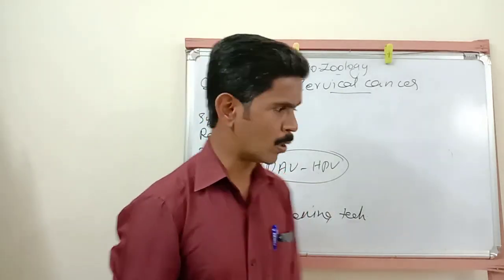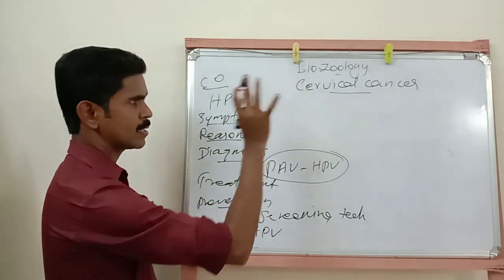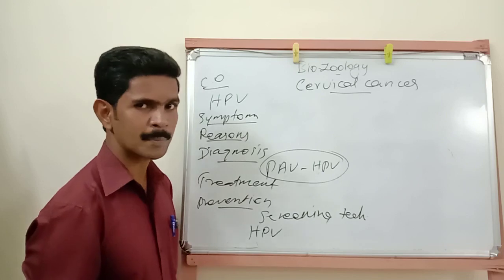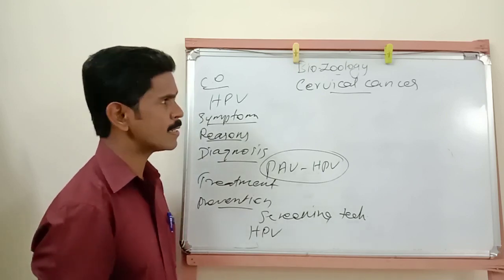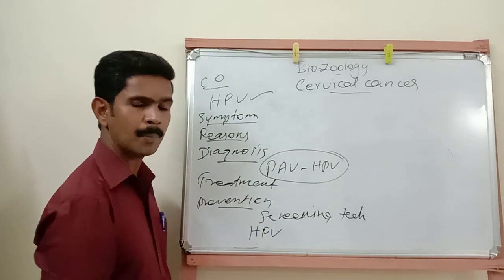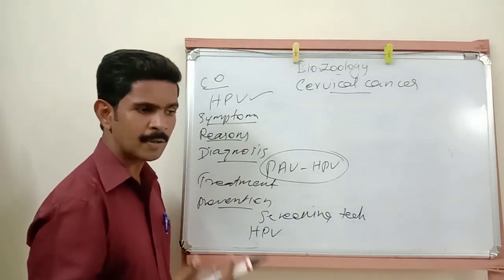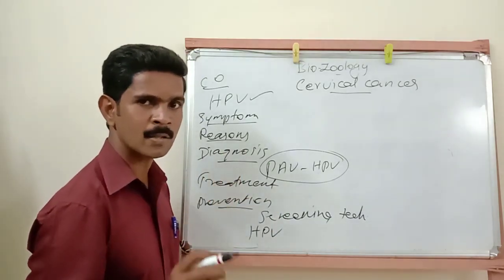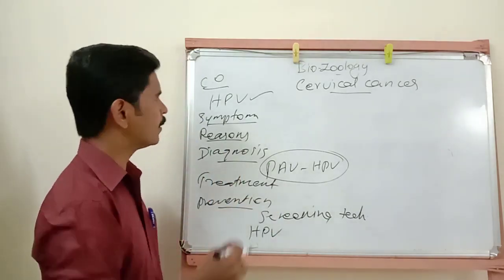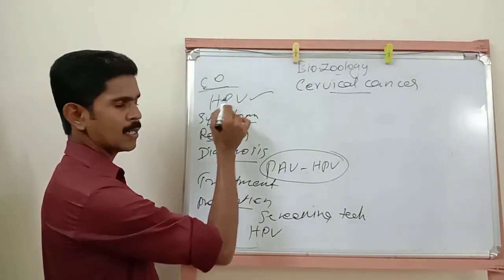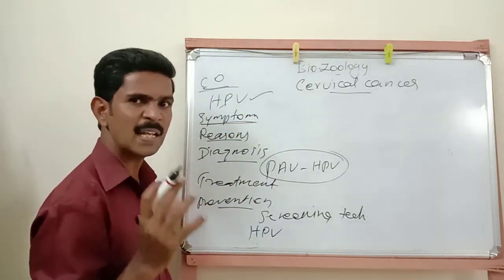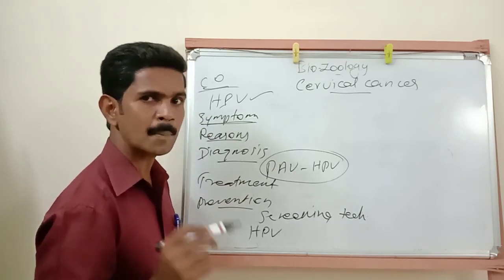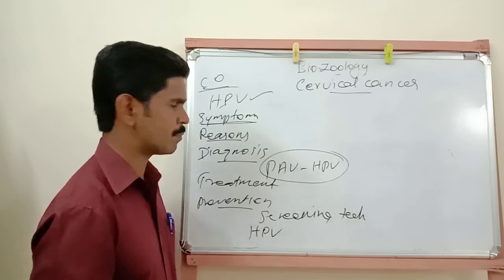Understand, my dear students? So once again I repeat all the points about cervical cancer. This is a cancer affecting the cervix region of the female reproductive system, and it is caused by a virus called human papilloma virus. If any woman is infected, some unwanted cells start to grow in the cervix region. Symptoms: pelvic pain, increased discharge from the vagina, abnormal bleeding. These are the very important symptoms.